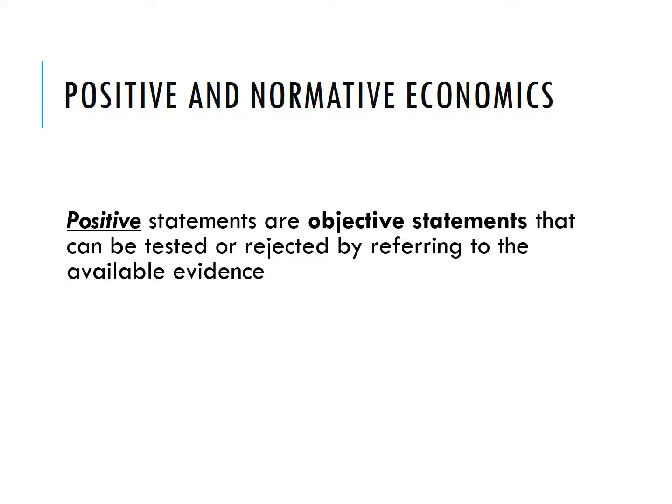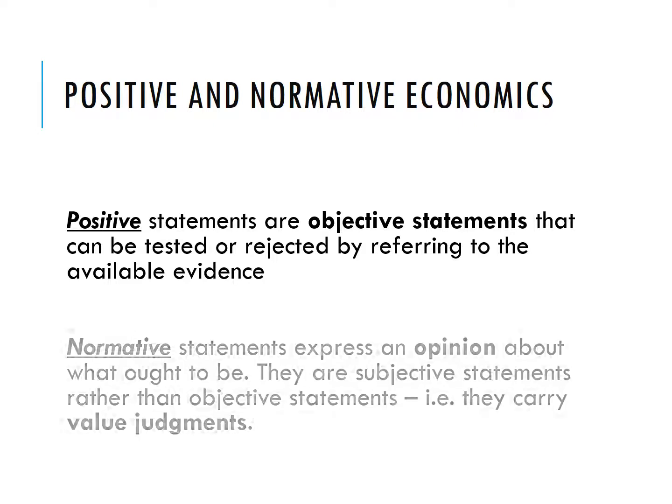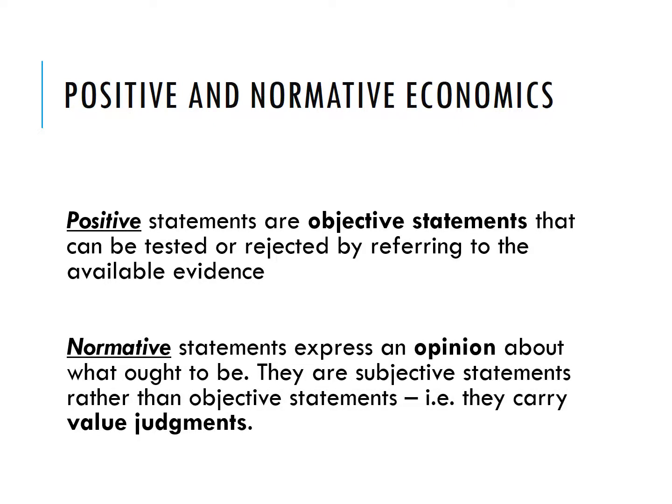Statements that can be proven using evidence and backed up we call positive statements about economics. Statements that contain some form of opinion or value judgment we call normative statements. And these are both important definitions. So can we make sure we have positive statements down as a definition, and can we also make sure we have normative statements down? So positive can be proven by facts or data. The key part of a normative statement is that it includes some form of value judgment, and this is an important term to use, value judgment, if we're going to pick up the marks in the exam.